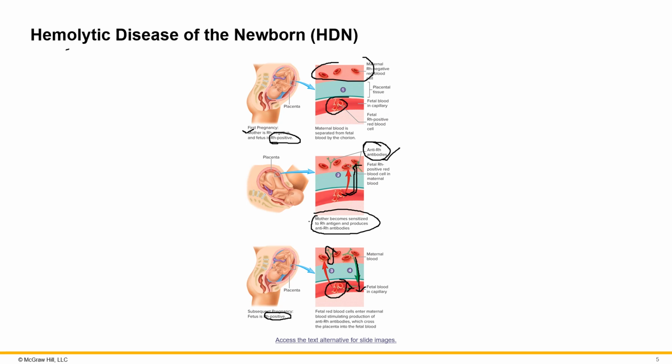The RhoGAM shot is something that is given to mothers who are Rh negative and have the possibility of carrying an Rh positive fetus. And it's a shot that is given during pregnancy that goes and neutralizes all of the anti-Rh antibodies in the maternal bloodstream.